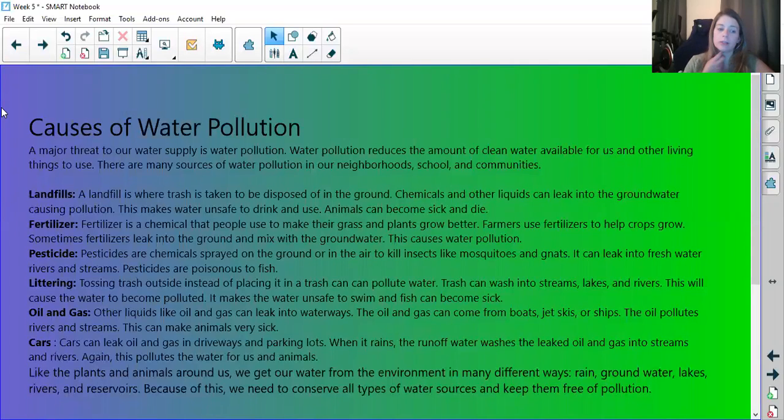And then cars. Cars is another big one. Cars can leak oil and gas in driveways and parking lots. When it rains, the runoff water washes the leaked oil and gas into streams and rivers. Again, this pollutes the water for us and animals. So those are 6 big causes of water pollution, and then you were supposed to use those to make a drawing.